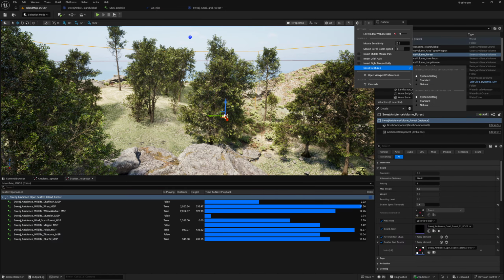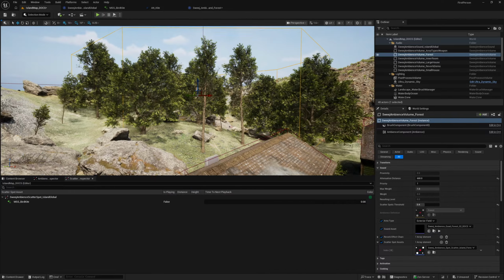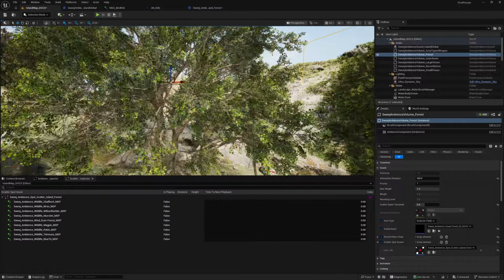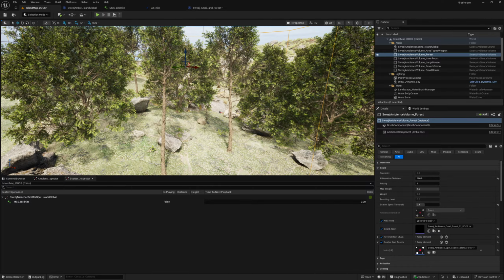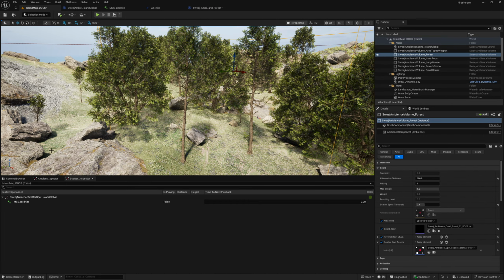Now this forest has an attenuation distance of 600, so as we approach, the looping sound for the forest is going to gradually come in over that distance. But when do we want the scatter spots to actually start playing? If they start playing as soon as we hit the attenuation distance, that's going to sound a little odd as we're not actually in the forest yet. And if they didn't start playing until we're actually fully inside the volume, again that might be a bit strange, especially if we're dealing with large areas and long attenuation distances.